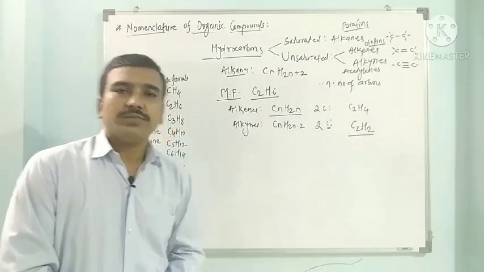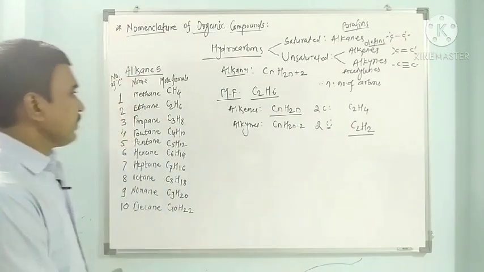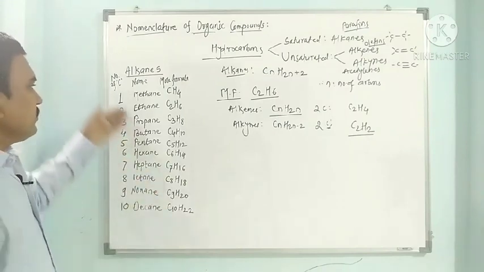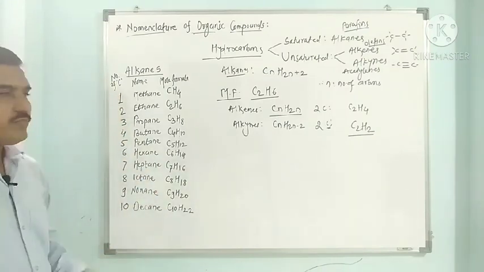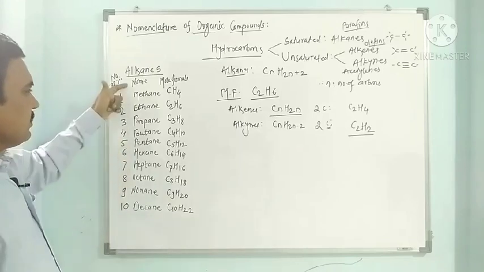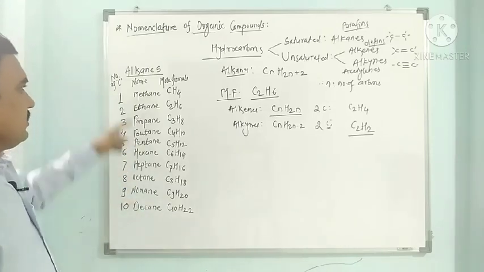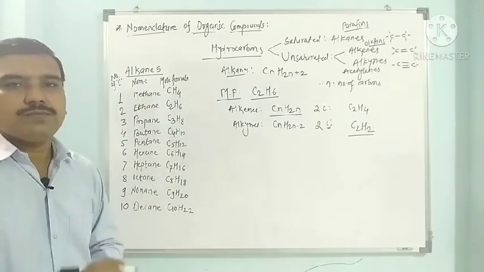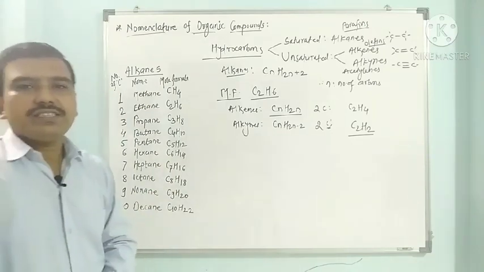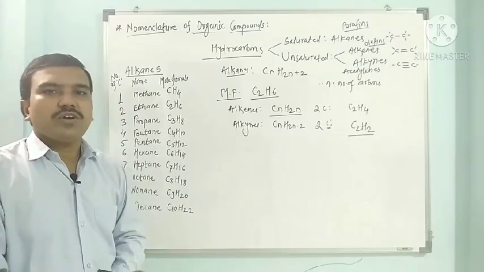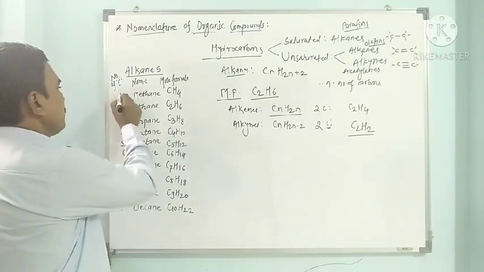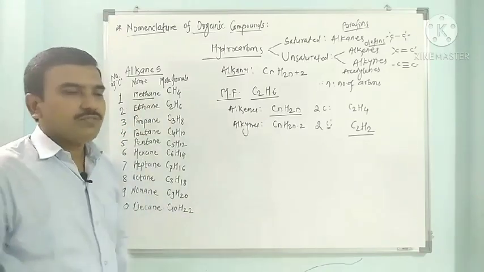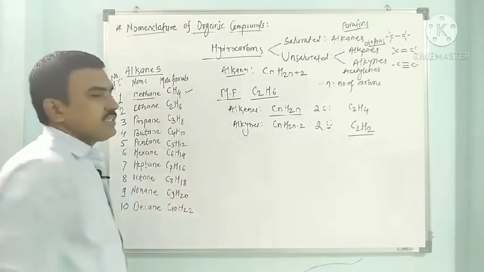Now we have to see some other basic part of alkanes, that is, the simple 10 alkanes from methane to decane. On the basis of the number of carbons, we have to see the names of these alkanes and their molecular formulas. If 1 carbon is there in the alkane, then it is called methane, and the molecular formula is CH4.